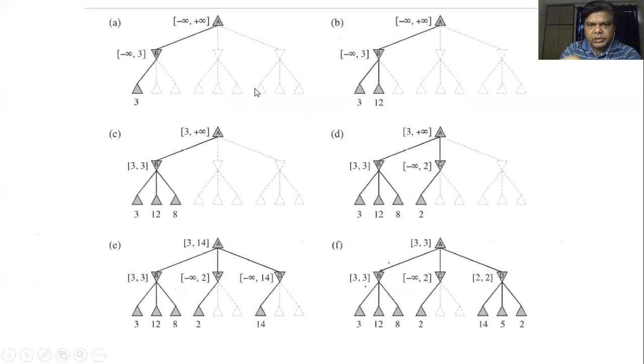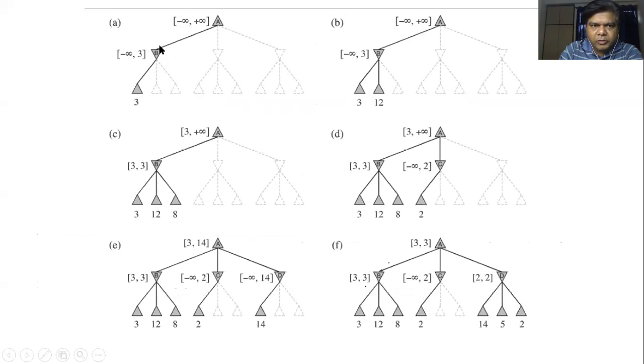So this is how we apply the algorithm. So minus infinity and plus infinity are the values for alpha and beta. So in the beginning, alpha means the least possible value for max, and beta means the maximum possible value for the min player.